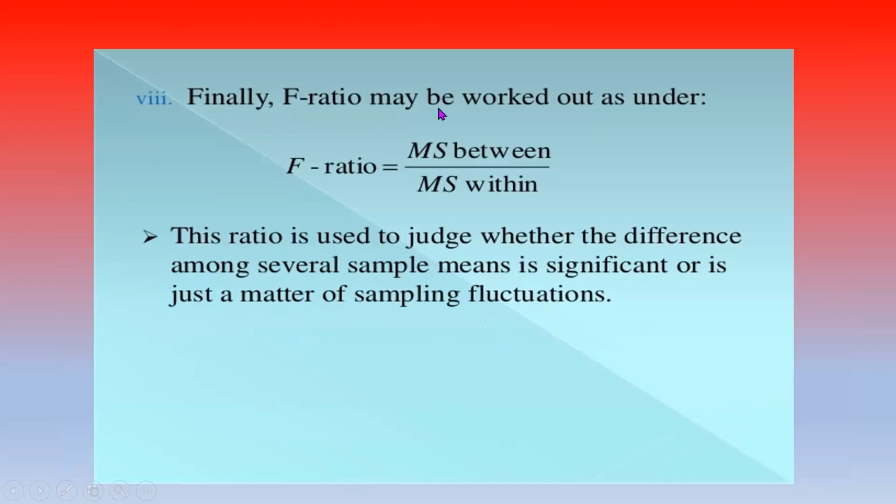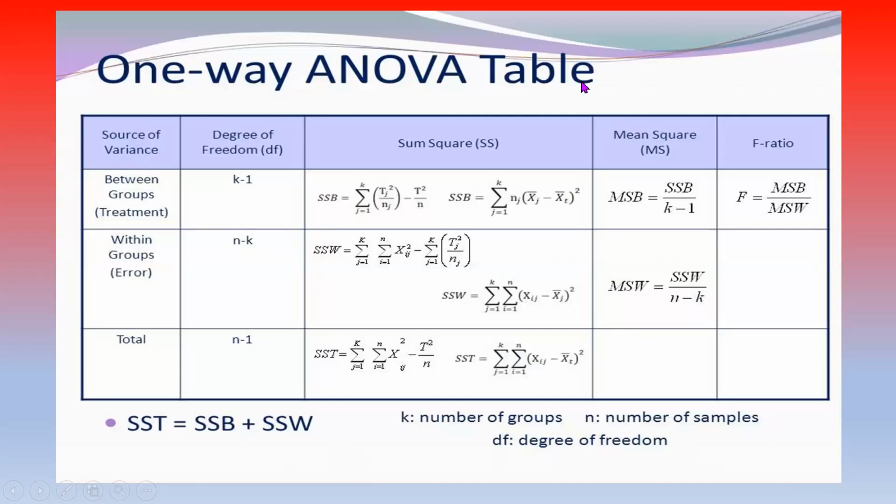So finally, the F ratio may be worked out as follows: F ratio is equal to mean sum of square between by mean sum of square within. This ratio is used to judge whether the difference among several sample means is significant or is just a matter of sampling fluctuations. Then lastly, the ANOVA table. The first column is sources of variation, the second column degrees of freedom, sum of square, mean sum of square, F ratio.